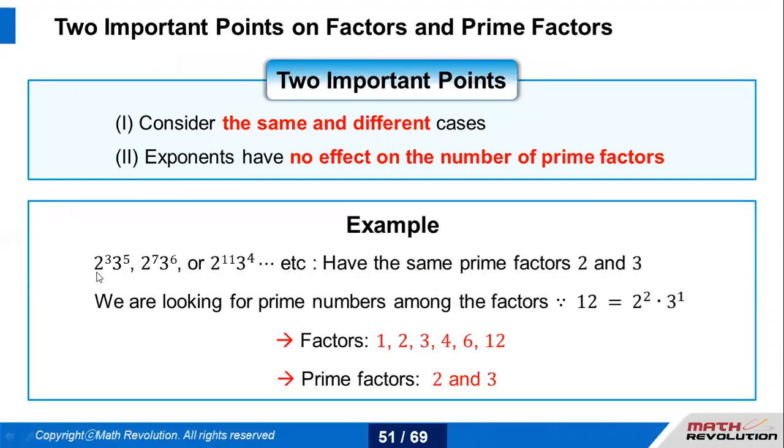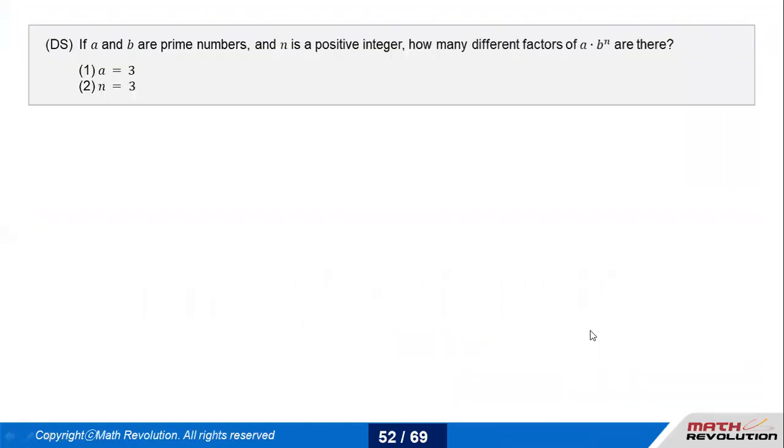Like 2 cubed times 3 to the power 5, or 2 to the power 7 times 3 to the power 6, or 2 to the power 11 times 3, they all have the same prime factors. It doesn't matter what the power is here. They have the same prime factors, which are 2 and 3. The number of factors would be different, but the prime factors are 2 and 3. So the exponent doesn't have an impact on the prime factors.